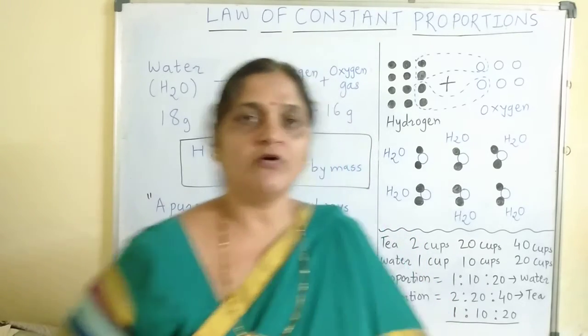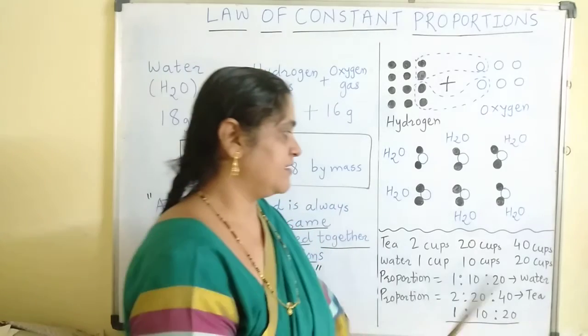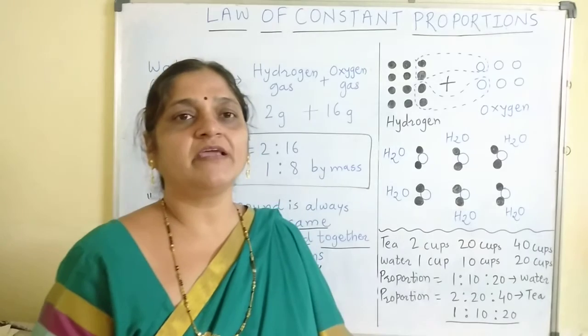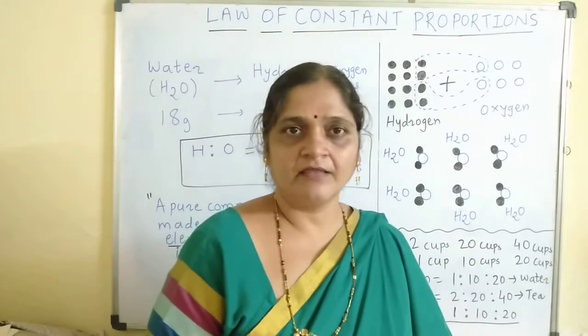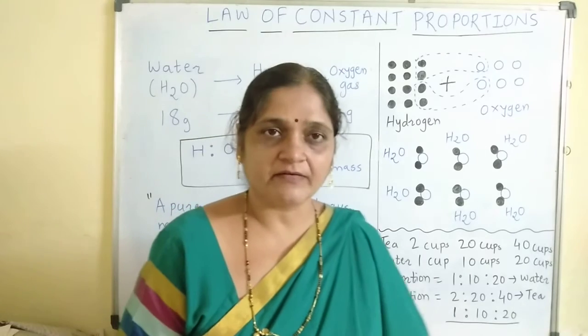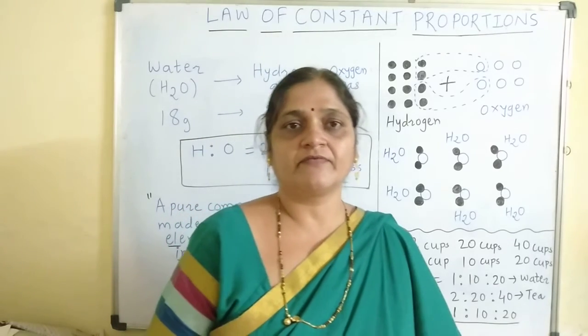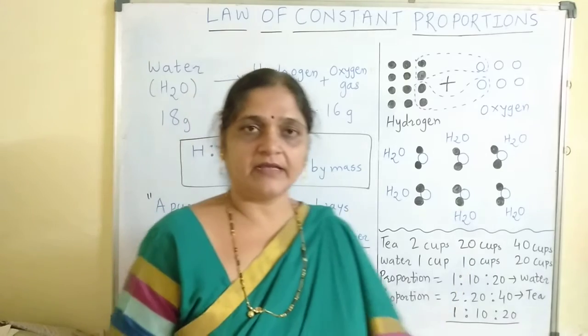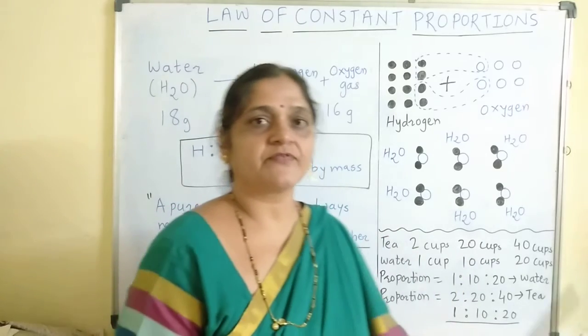So, if we want to prepare 20 cups of tea, we need 10 cups of water. If we want to prepare 40 cups of tea, again, the quantity of water we have to increase, that is 20 cups of water. 20 cups of water and 20 cups of milk will produce 40 cups of tea. 10 cups of water and 10 cups of milk will produce 20 cups of tea.